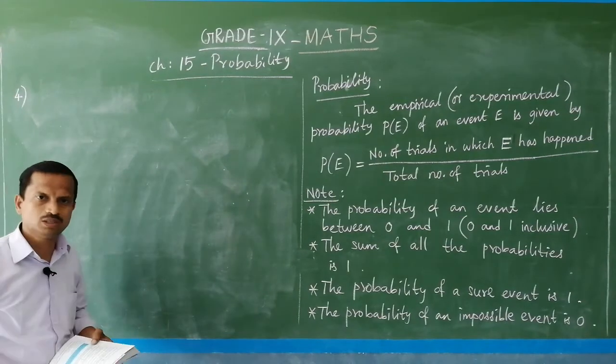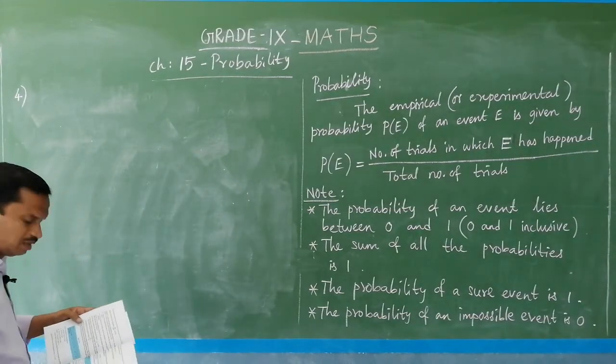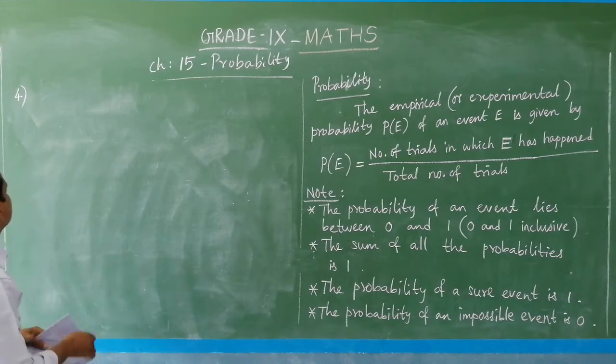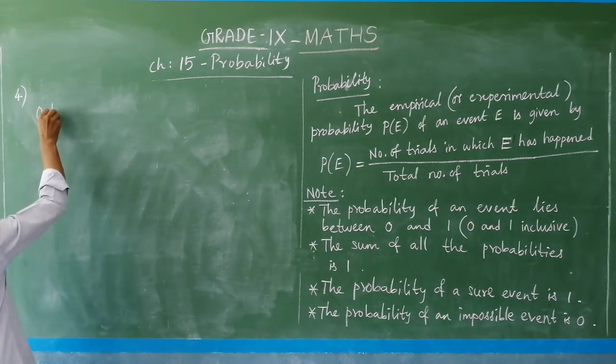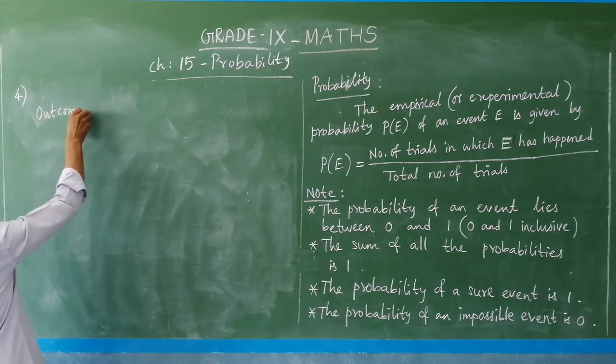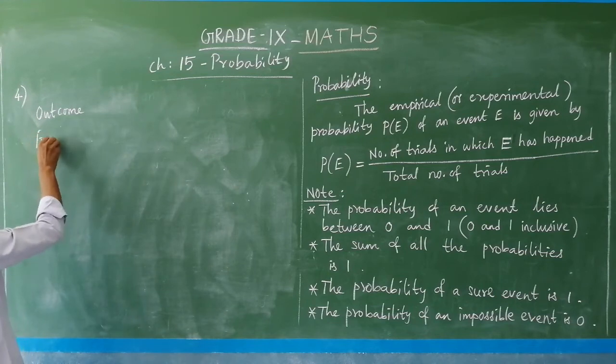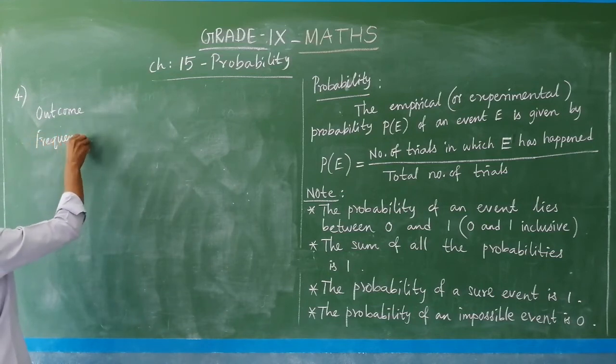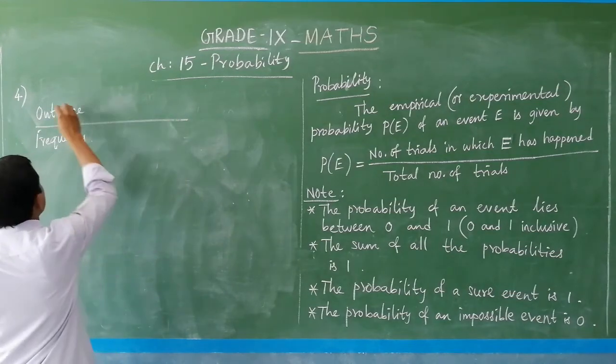Coming to question number 4, a table is given: outcome and frequency. You can take that from the book itself, but I will write it for your explanation, for your understanding. Clear?